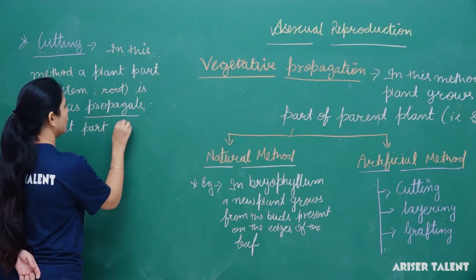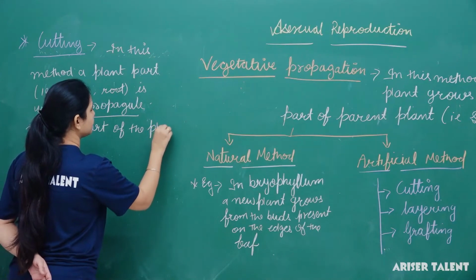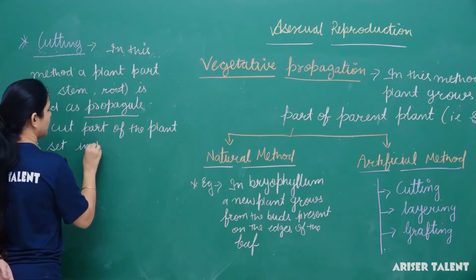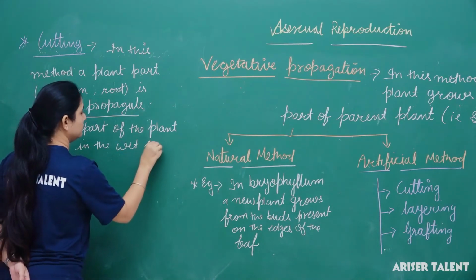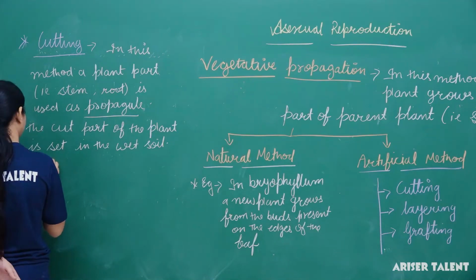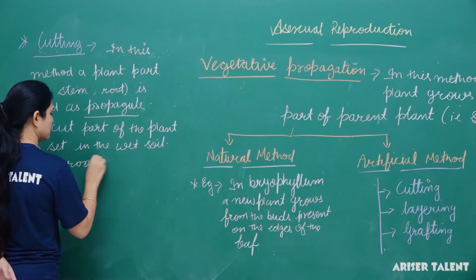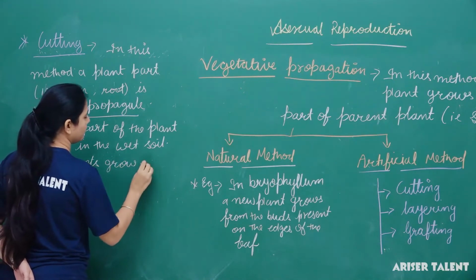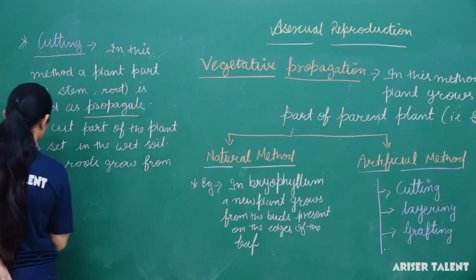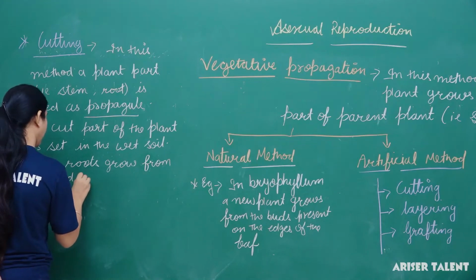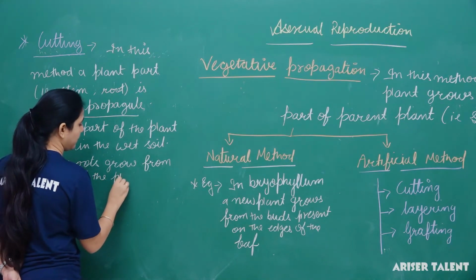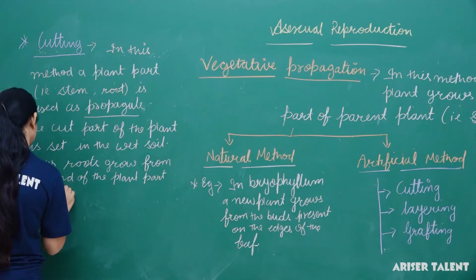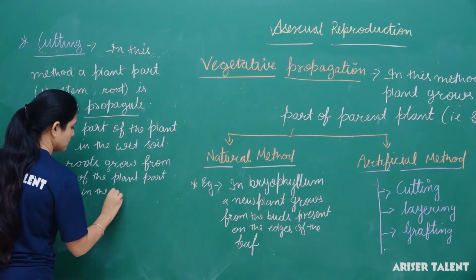The cut part of the plant is set in the wet soil. Thus roots grow in it, from the end of the plant part, the stem, in the soil.